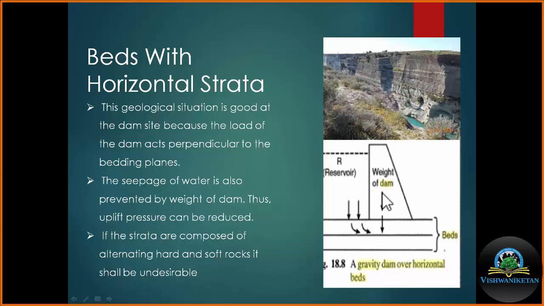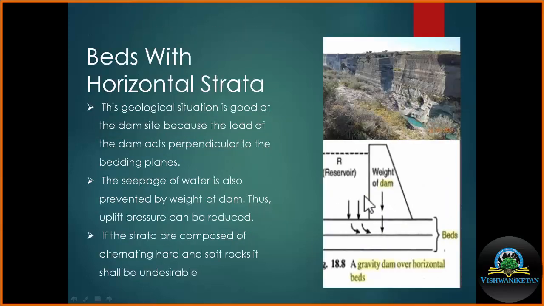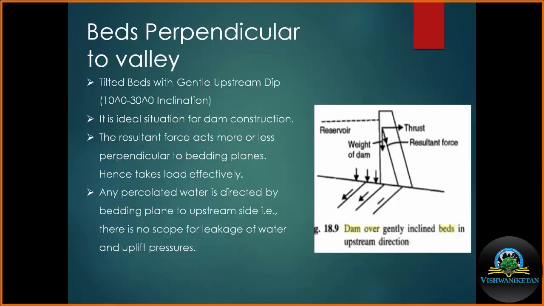At 90 degrees to this arrow, there will be the pressure caused by the impounded water, and at 45 degrees to this, it will be the resultant. So in this case, the resultant is at 45 degrees. So this situation may be considered good for the foundation of the dam.